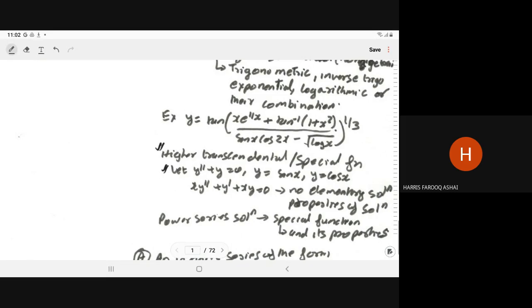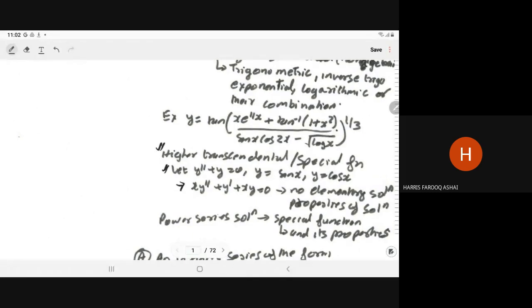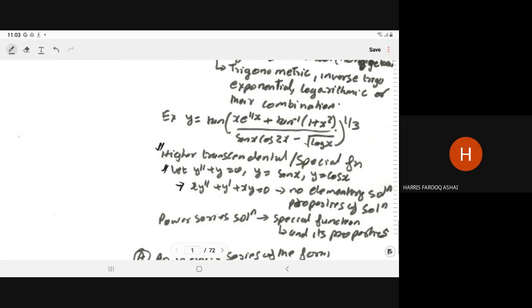But if you have this equation, x y double dash plus y dash plus x y is equal to 0, and you try to solve it, you are not able to determine its solution, right? For this type of equation, we have no elementary solution. You cannot even determine the solution properties.